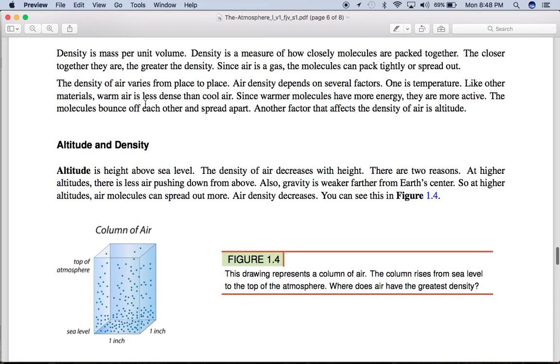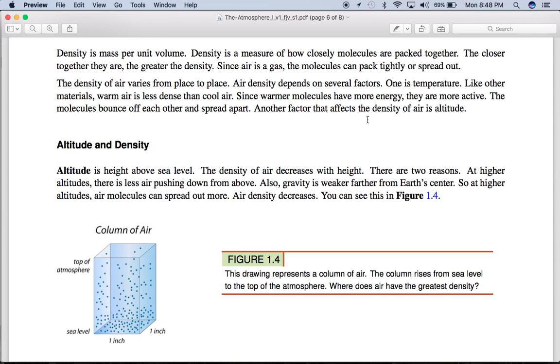The density of air varies from place to place. Air density depends on several factors. One is temperature. Like other materials, warm air is less dense than cool air. Since warmer molecules have more energy, they are more active. The molecules bounce off each other and spread apart.